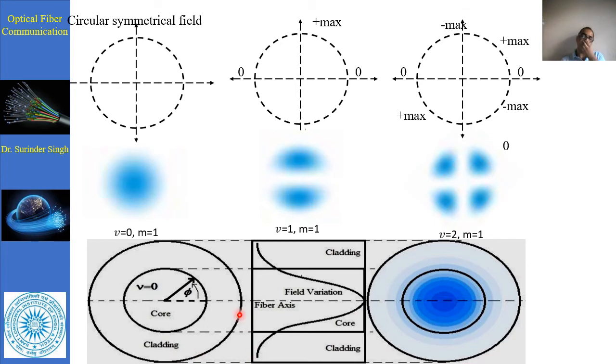Now, if we represent this in terms of V equal to 0 and the φ angle, the mode is basically confined in the core of the fiber, along the fiber axis. The field variation is also present in the cladding, but the maximum part should be constrained in the core. That's why for the V0 modes, TE01 and TM01, the field is concentrated at the center, which is the condition of propagation required. As we go radially outward, these fields are depleted.